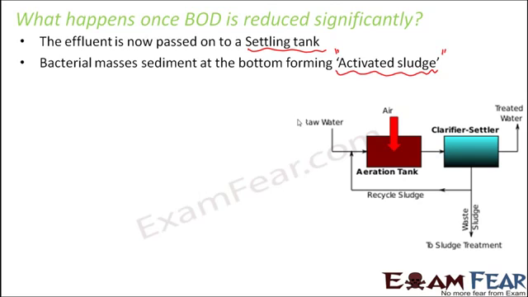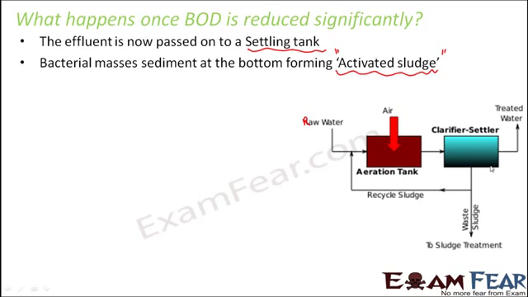So here you can see this is the raw water, and this was passed on to the aeration tanks where air was constantly being pumped in. So this was happening during the secondary treatment. As a result of this, what do you get from here? You have the settling tank. So it will pass the entire thing to the settling tank.